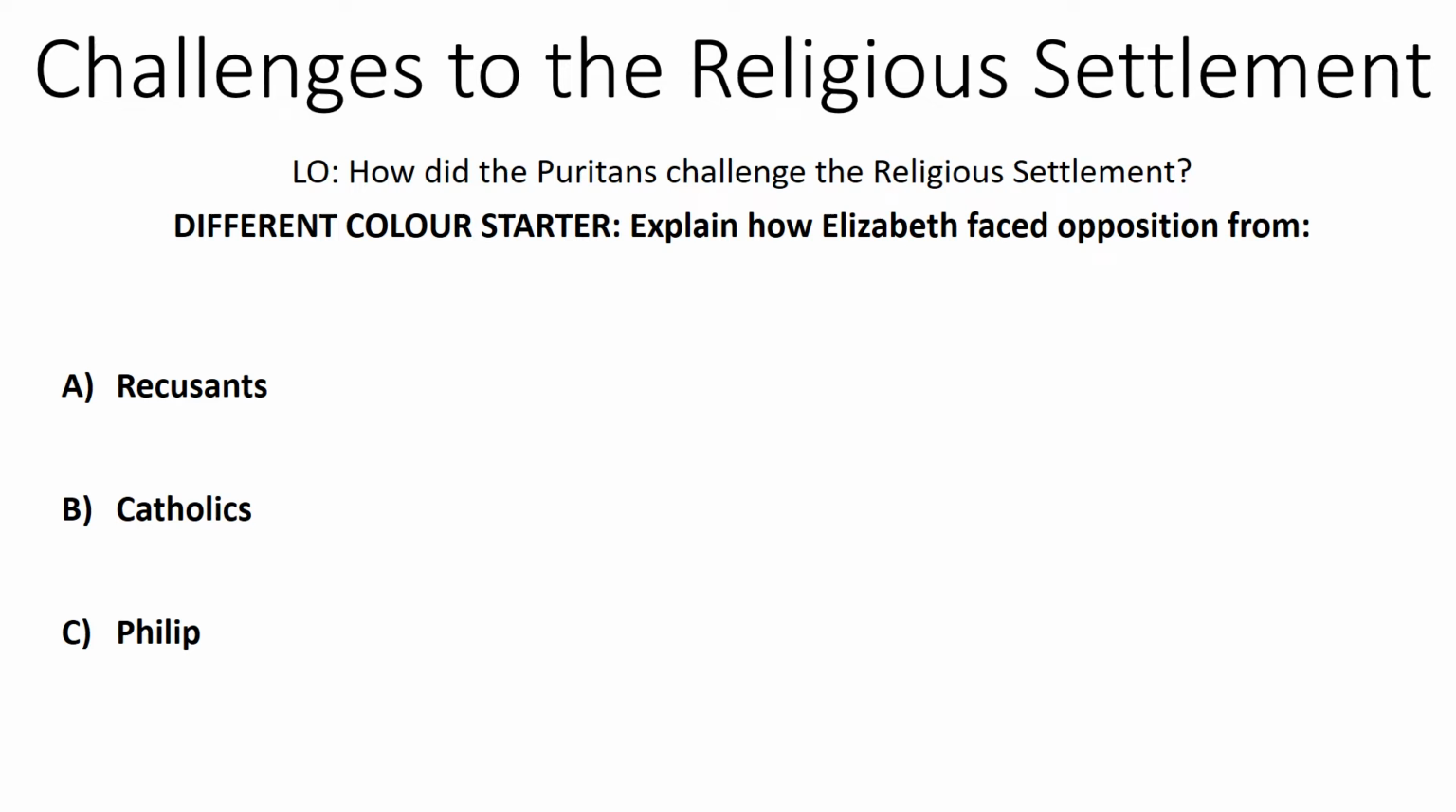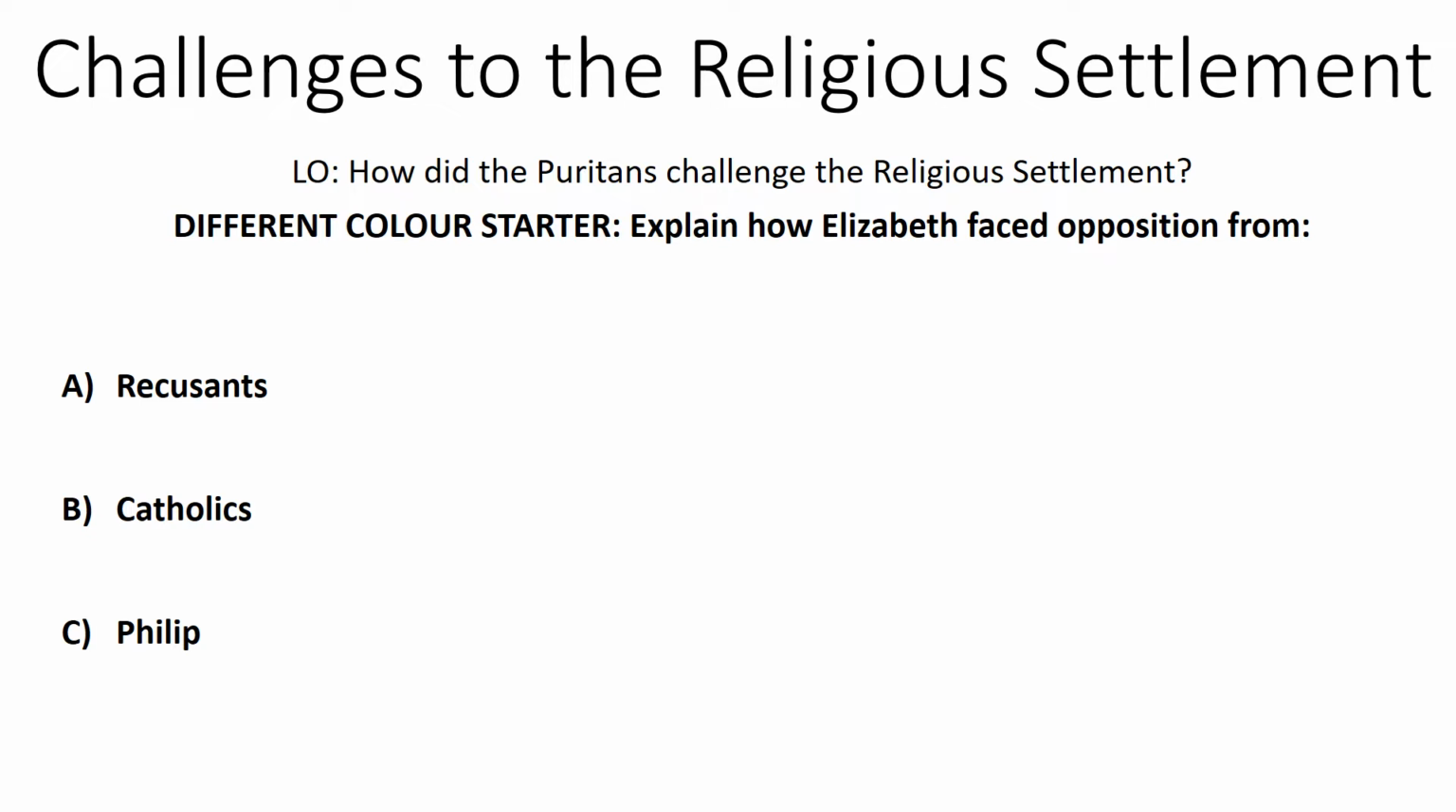Okay, hello everyone. Today we're talking about the Puritan challenges to the religious settlement, and we're going to be looking at how Puritans challenged Elizabeth's religious settlement of 1559, particularly in Parliament. Your starter today is to explain how Elizabeth faced oppositions from the following three groups.